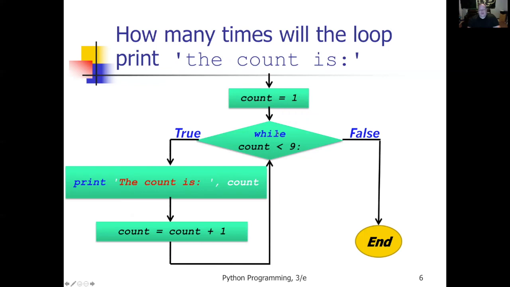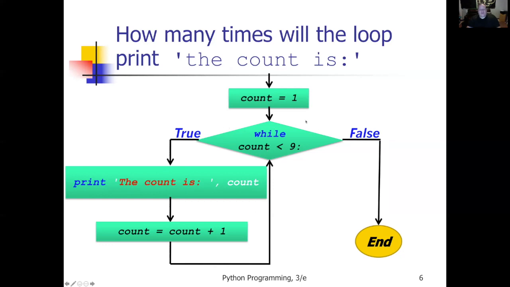Count equals 1. As long as count is less than 9, if that's true, first time through it is, print, increment count. Is it still less than 9? True. Print, increment count. Keep going until this is no longer true, basically when count gets to 9. Then end the loop. So this is a logic flow diagram.